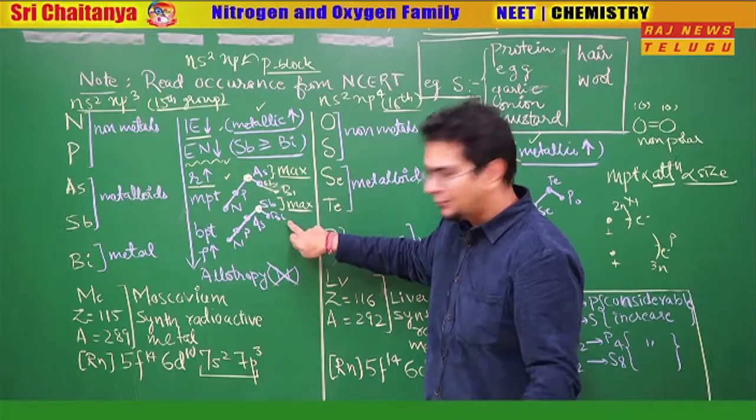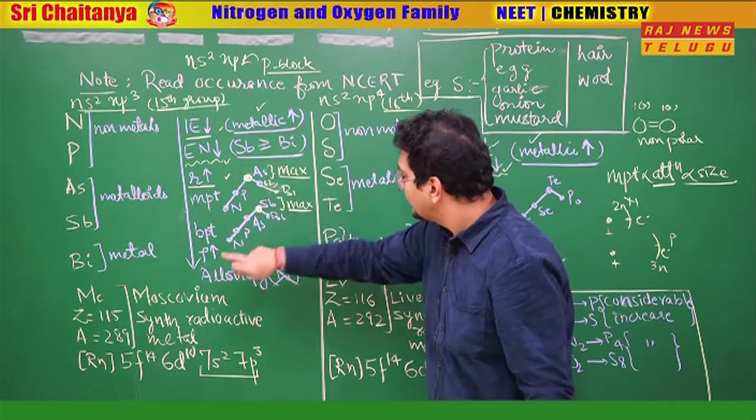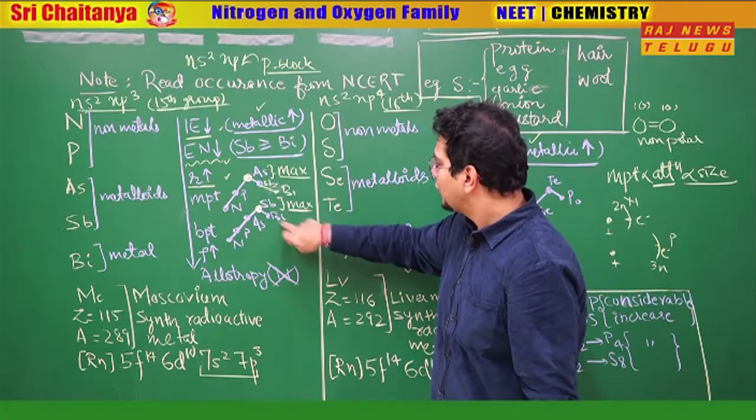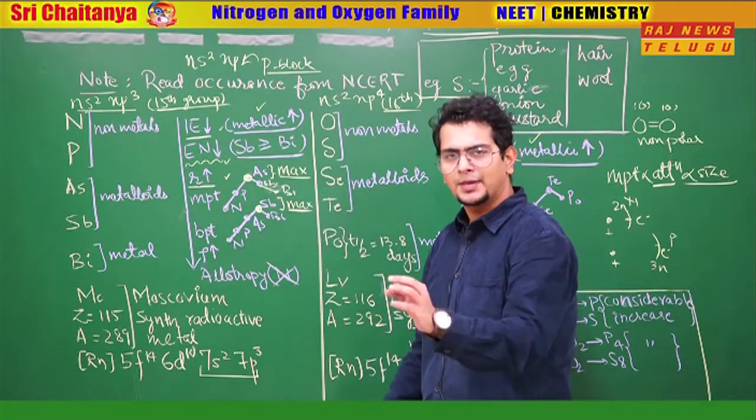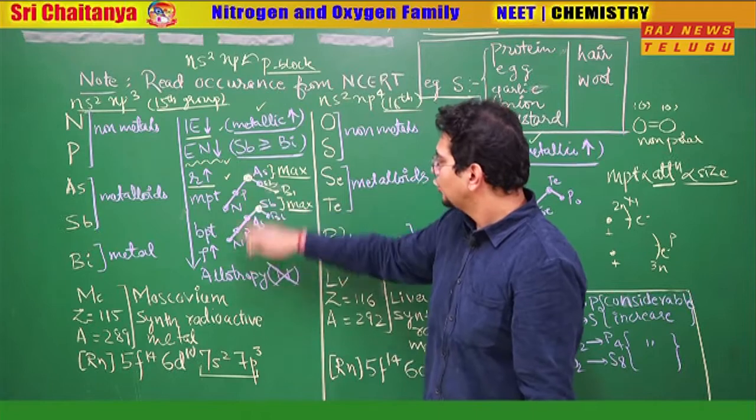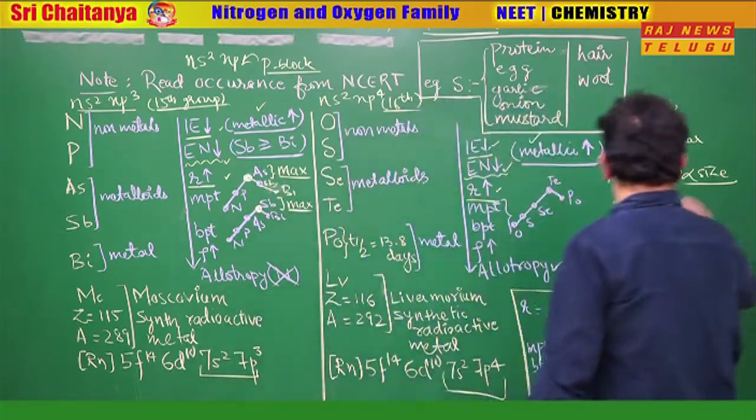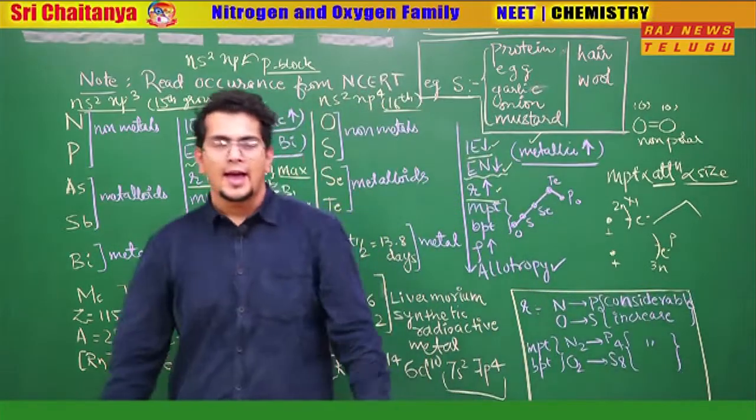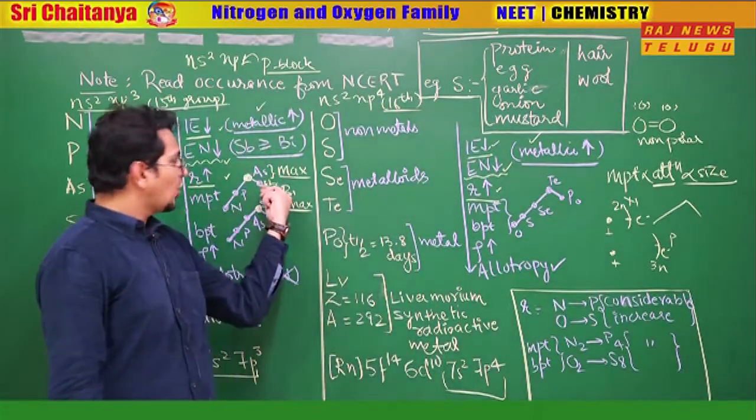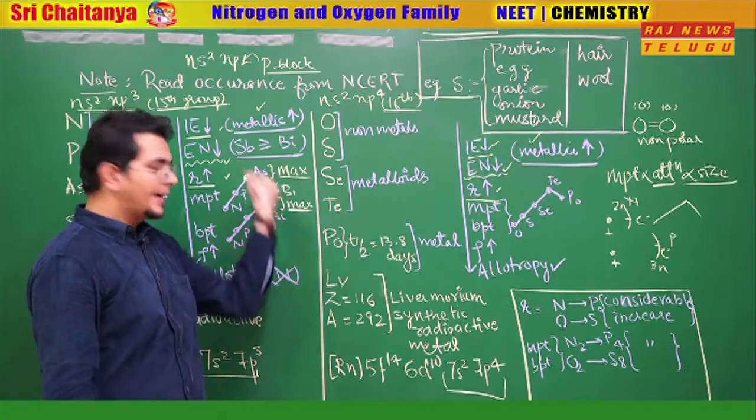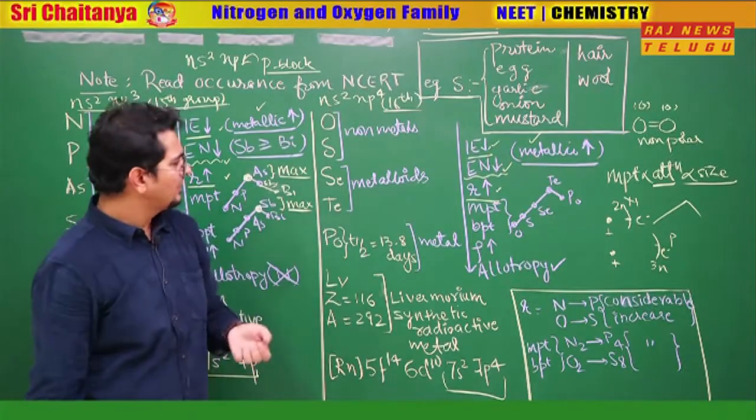For the boiling point, up to antimony the boiling point increases, and for bismuth the boiling point has a sharp decrease. So you have to remember both of them separately. This diagram is very easy to remember, just remember this tick like this. For melting point, arsenic is the topmost, and for boiling point, antimony is the topmost. Simple trick to remember it.